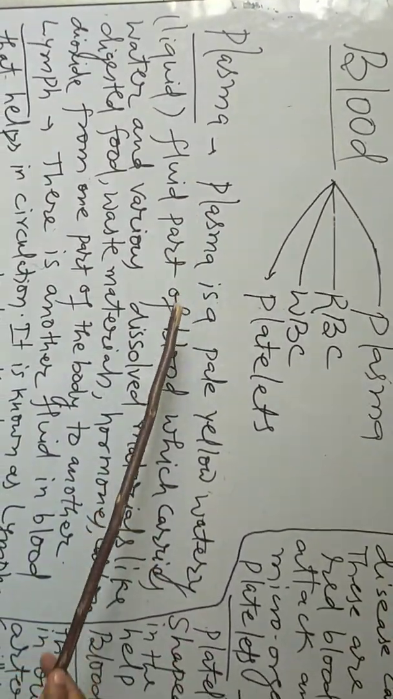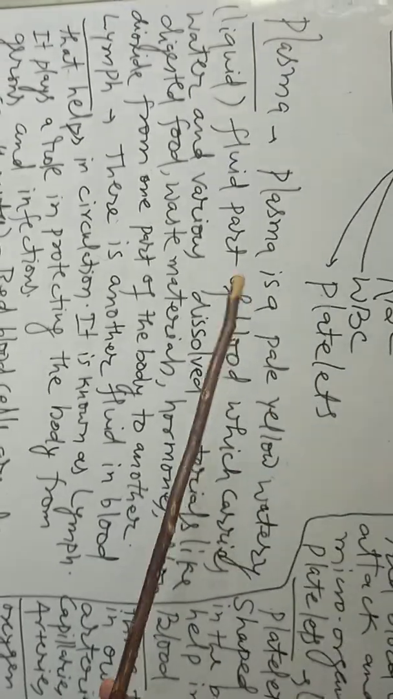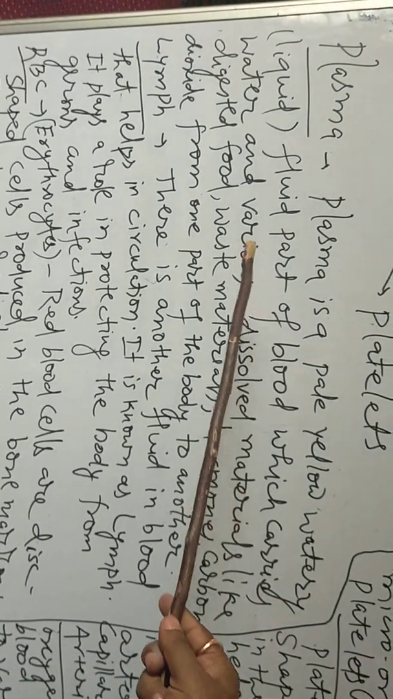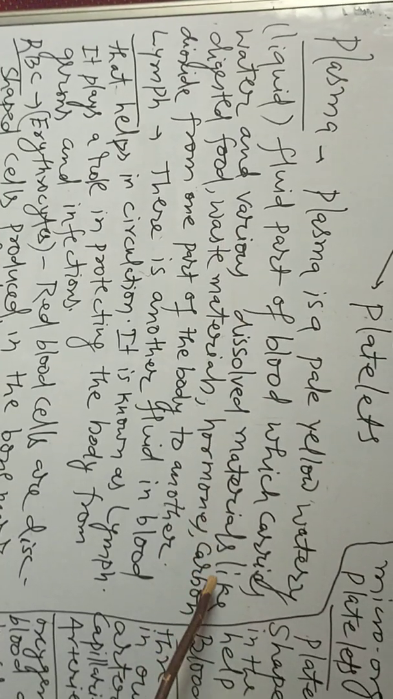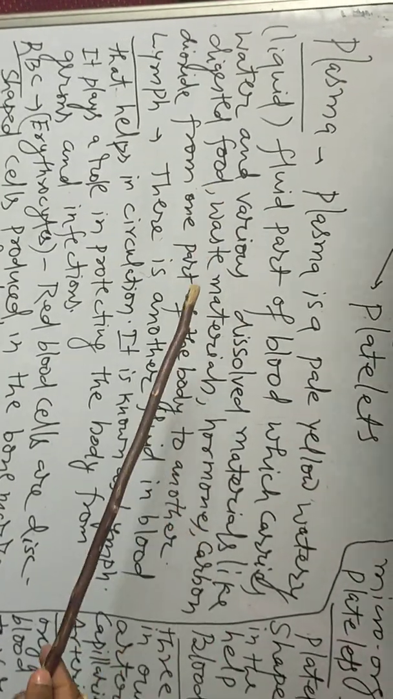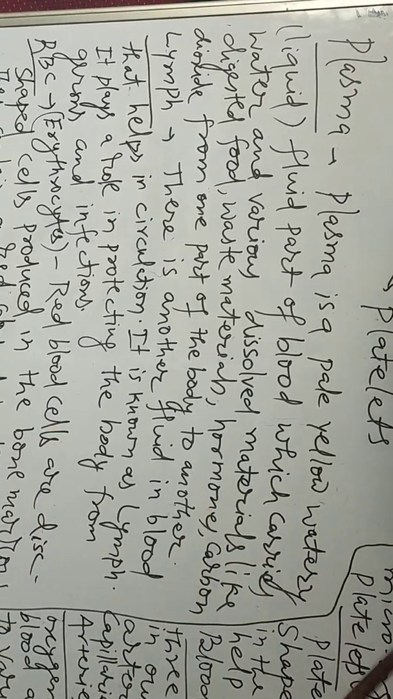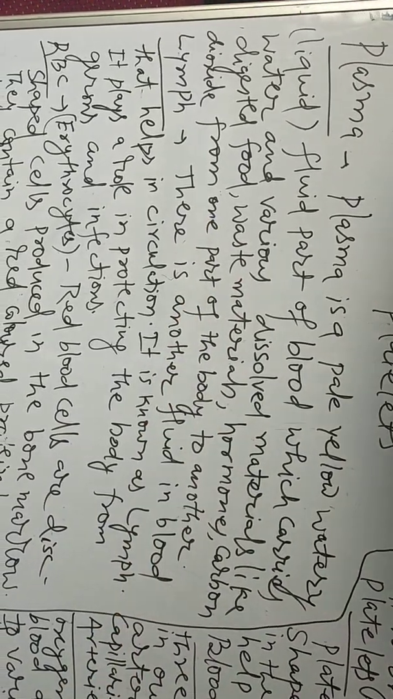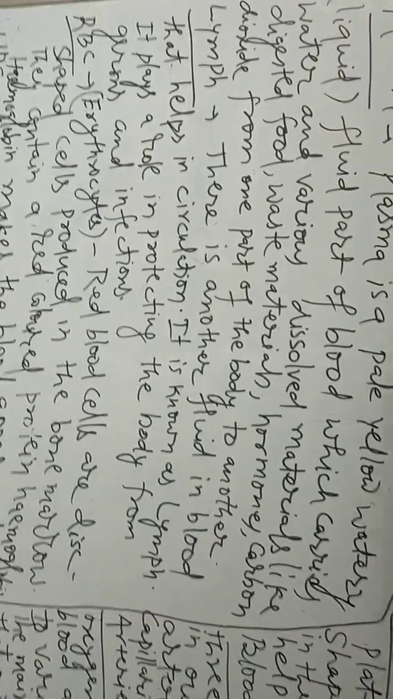What is plasma? Plasma is a pale, yellow, watery liquid, the fluid part of blood, which carries water and various dissolved materials like digested food, waste materials, hormones, and carbon dioxide from one part of the body to another.